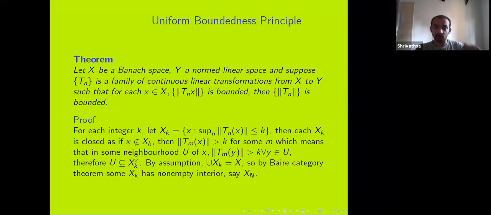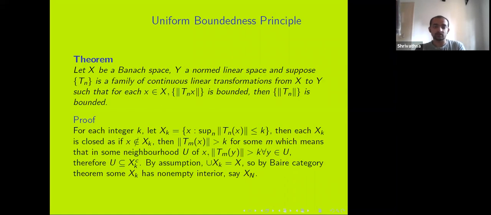So Xk is a closed set, and by assumption, I know that everything is covered in it. So I can write X as a union of Xk. That's by assumption. So X is a Banach space, so it's a Baire space. And by the Baire category theorem, I know that some Xn will have non-empty interior.